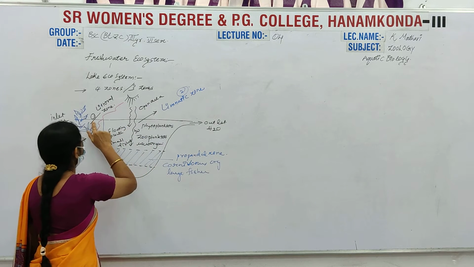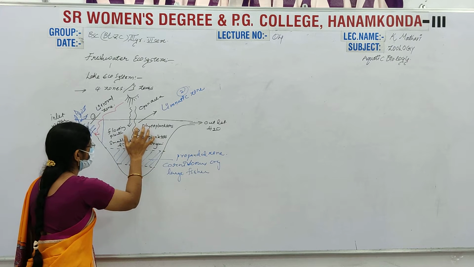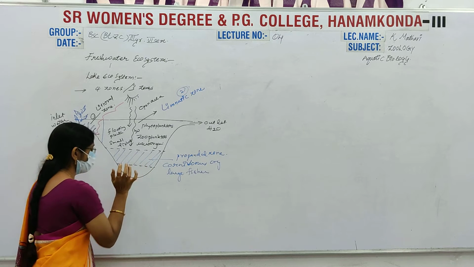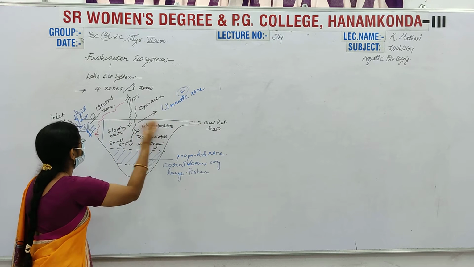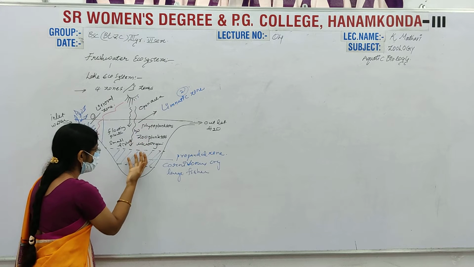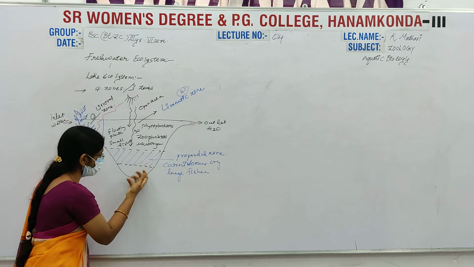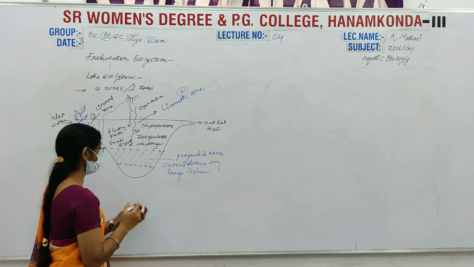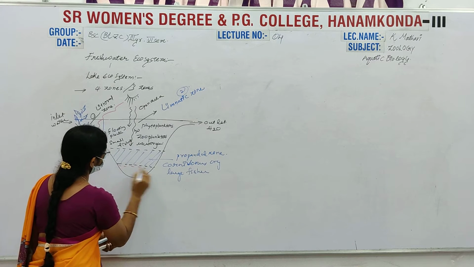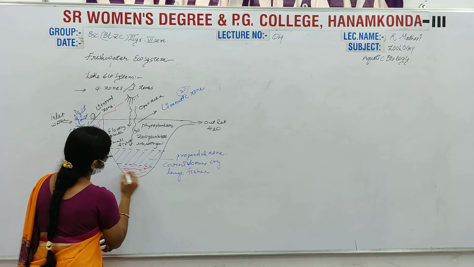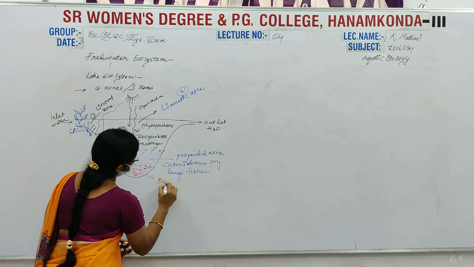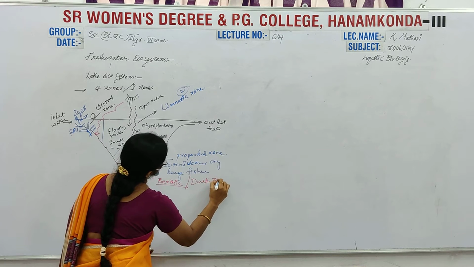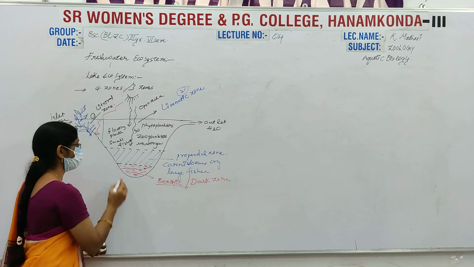Here the producers, and next the herbivores, and slowly we come to the carnivores, and last one, the decaying parts of all these organisms slowly reach the bottom of the lake. This is known as the benthic region. Here the sediments form. Benthic is a complete dark zone. Benthic zone is nothing but the dark zone.